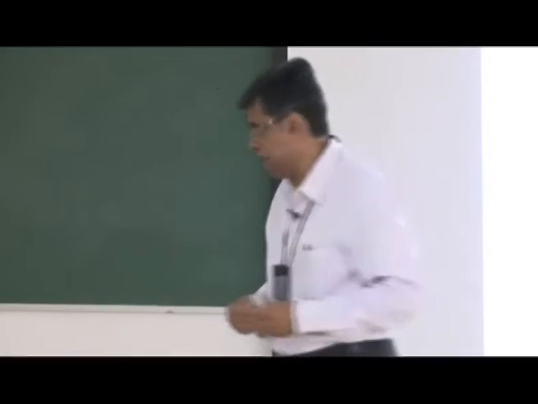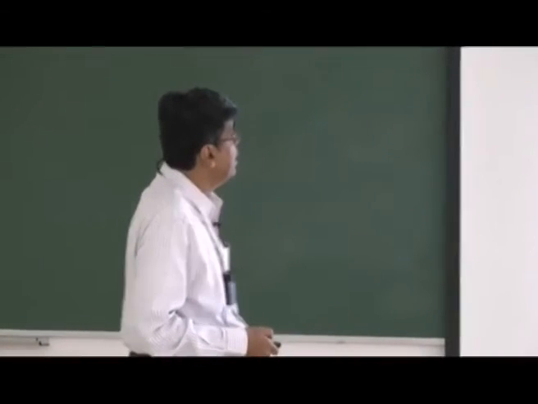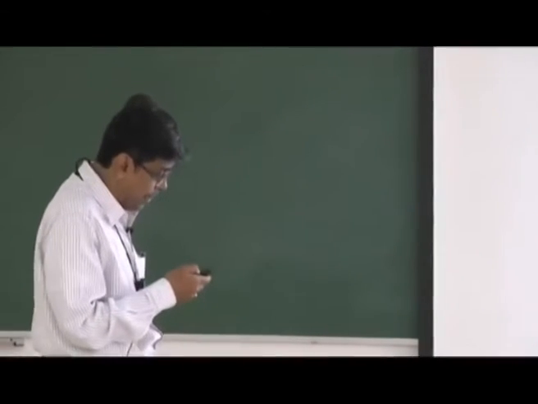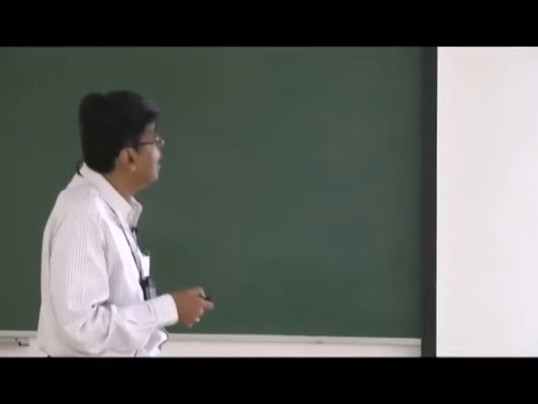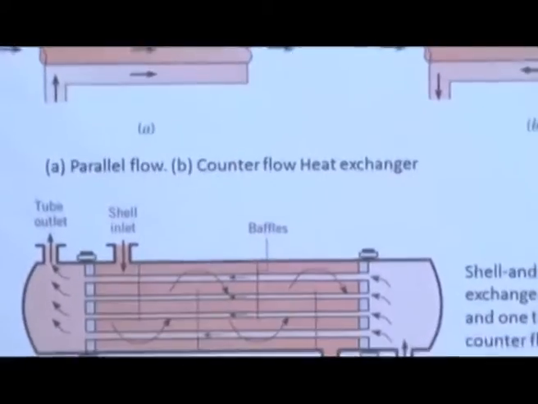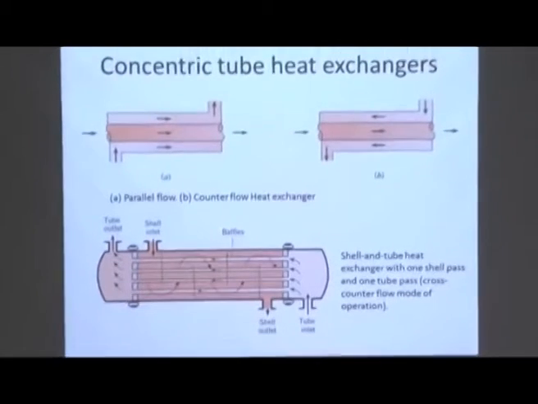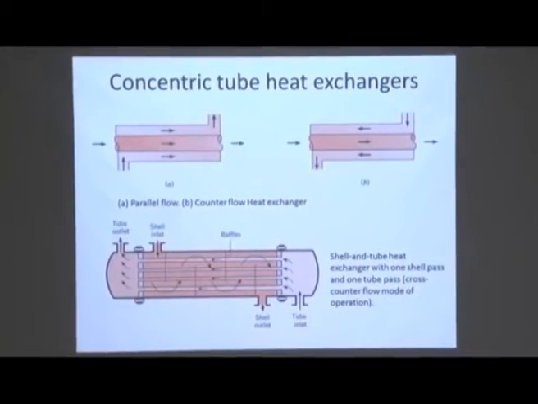That means heat transfer takes place between hot and cold fluid via a solid partition. Now I show you the most simple type of heat exchanger, a concentric tube heat exchanger. This is the most simple type we can conceive: there are two concentric pipes, one is the inner one and another is the outer one.